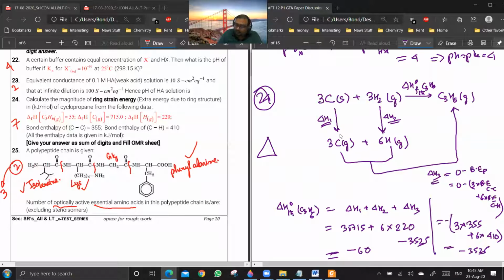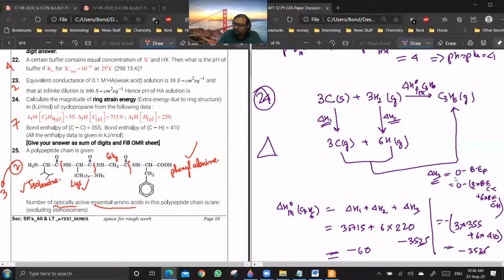Now you see, delta H1 will be 3 into the heat of formation of carbon gaseous. Yes or no? Yes, sir. And delta H2 will be 6 into the heat of formation of hydrogen, so it is 6 into 220. And delta H3 will be bond energy of reactants minus bond energy of products. Bond energy of reactants will be 0 because all the combining reactants are there in their atomic state. There is no bond between them.